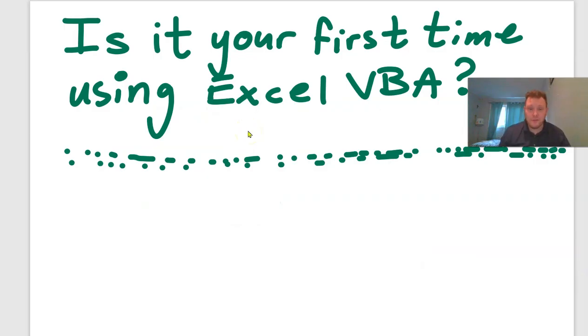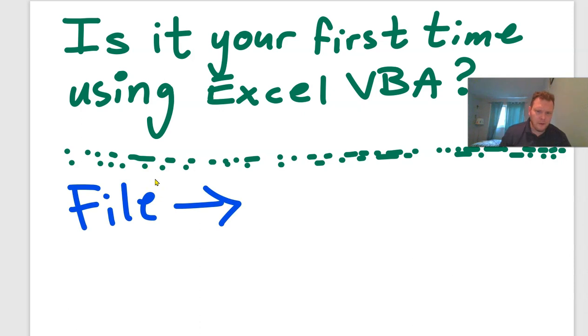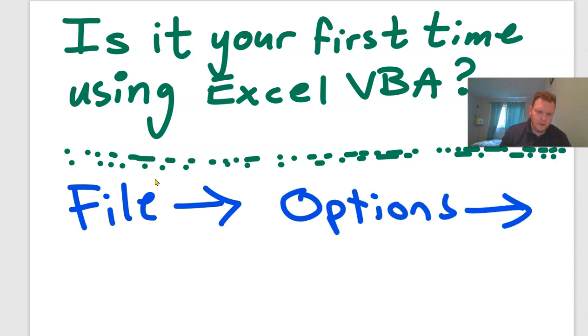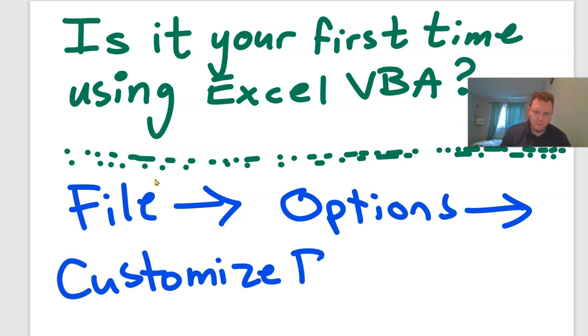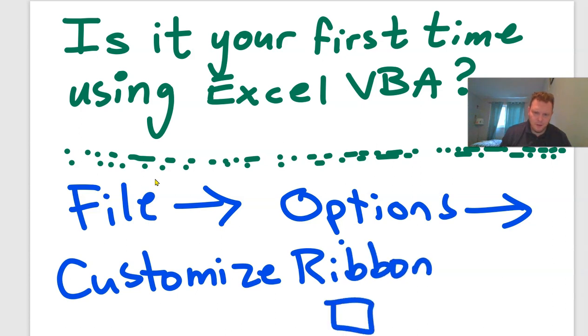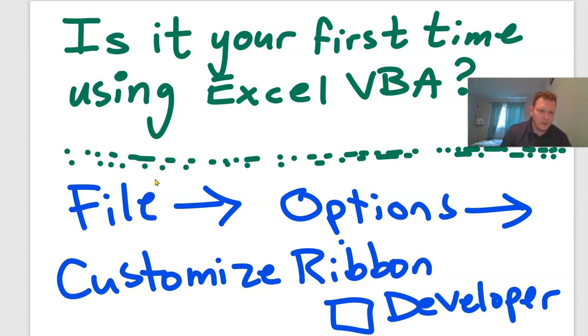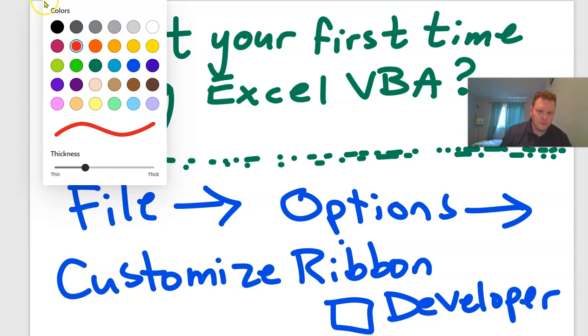If this is your first time using Excel VBA, you need to add the Developer option to the menu ribbon. So first click on File, then click on Options, then click on Customize Ribbon, and after that click on the Developer checkbox and check that box like so.